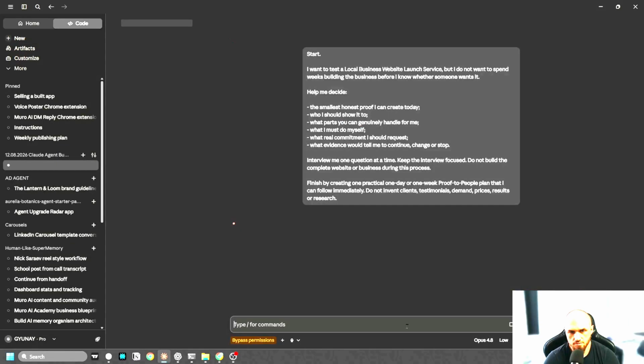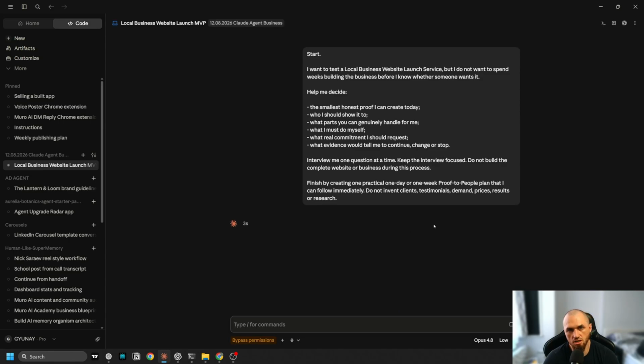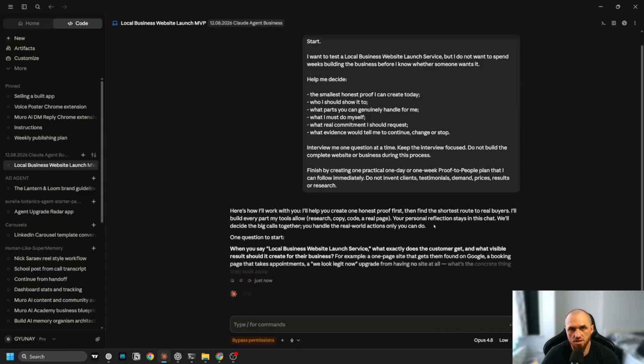And let's start. The thing with businesses is this: you have to have something to sell. For example, in our case, it's a local business website launch service. You have to be able to let people know, so which people are going to know about this business and how. You have to have some proof. Either you have built it for yourself, for other people, you have made money from it, or some kind of proof that you can show.